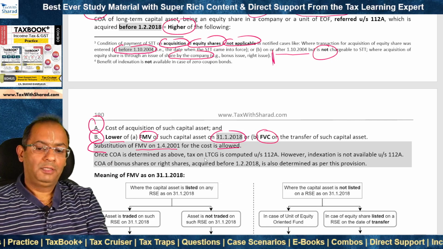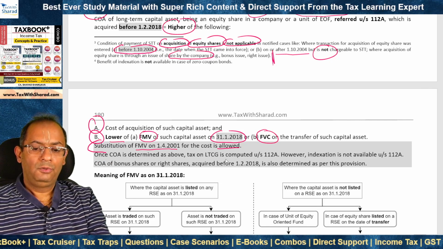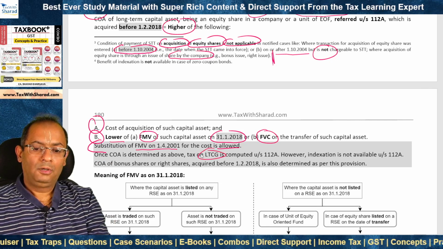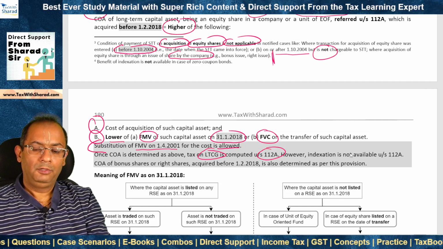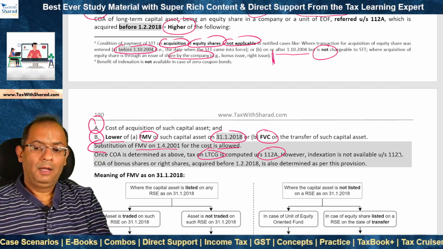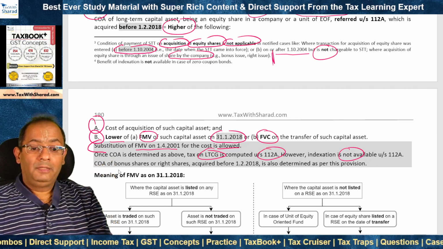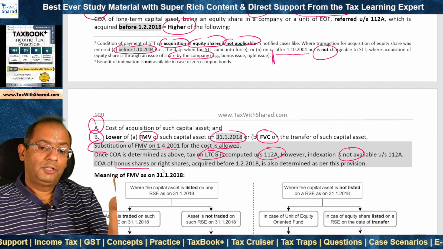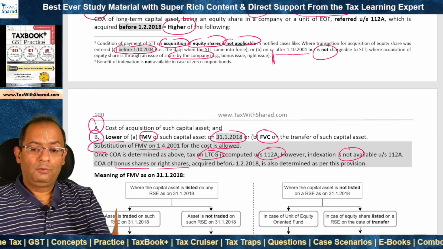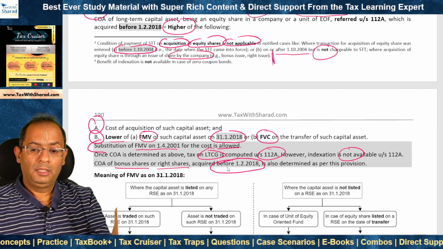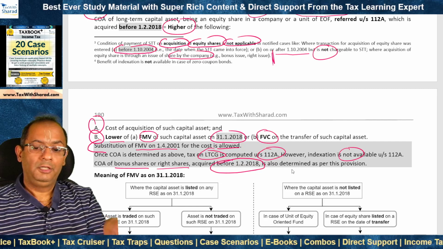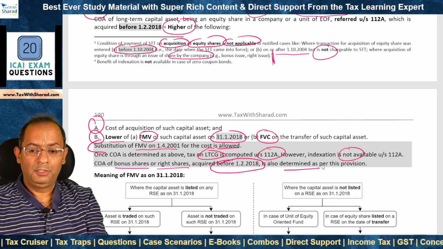Once the cost of acquisition is determined, then we compute the capital gain and then the tax on long-term capital gain under section 112A, and as we noted above, under 112A indexation is not available. What if there is a case of bonus shares or right shares which were acquired before 1st February 2018? In that case also the cost of acquisition is determined as per this special provision.